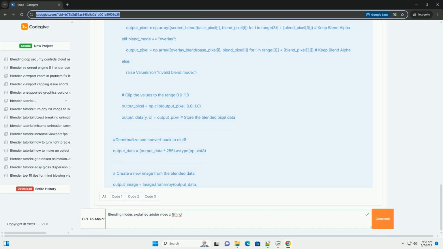Where D(CB) is defined as: if CB <= 0.25, D(CB) = ((16 * CB - 12) * CB + 4) * CB. Else, D(CB) = SQRT(CB). Soft light can add a soft glow or gentle darkening, depending on the source color.